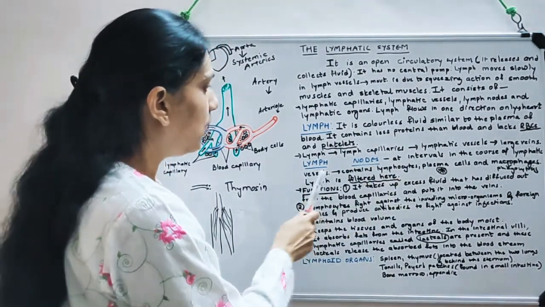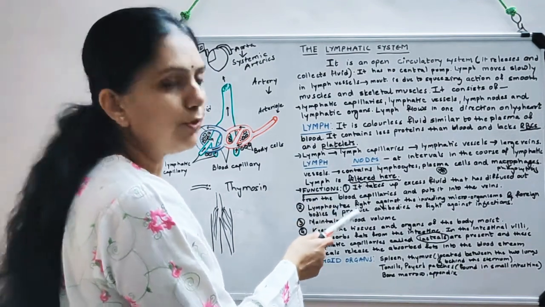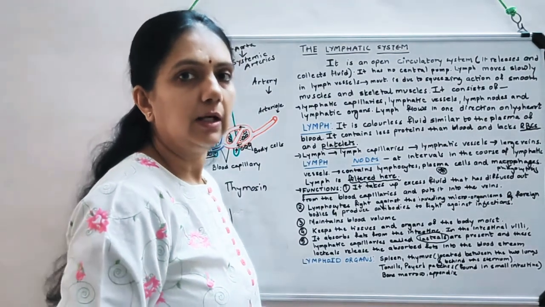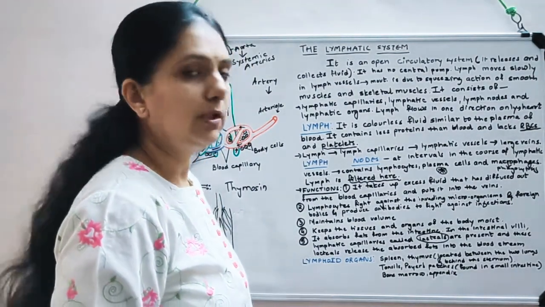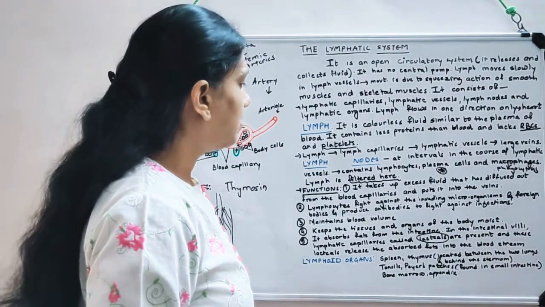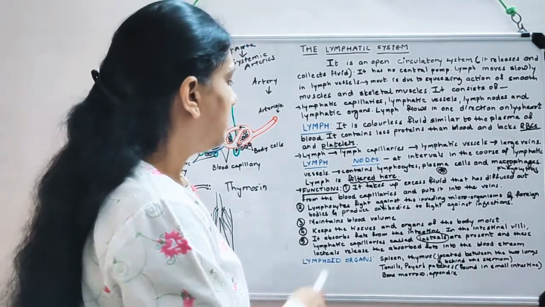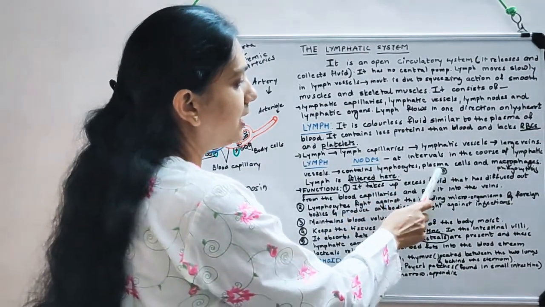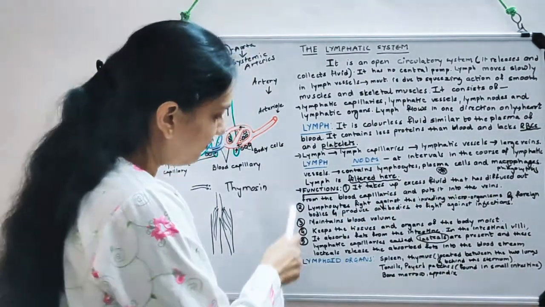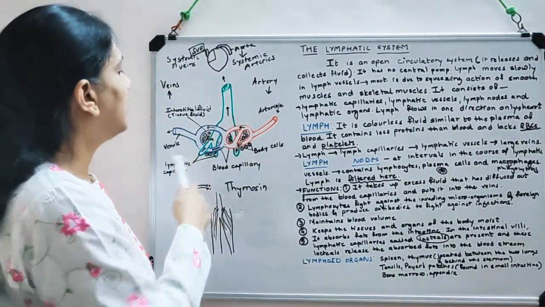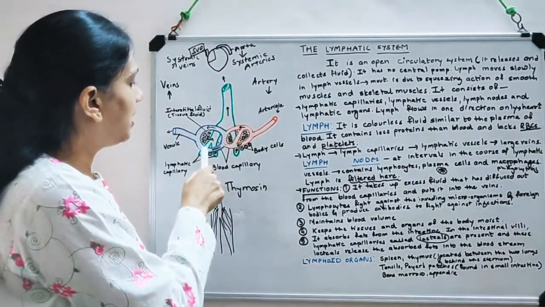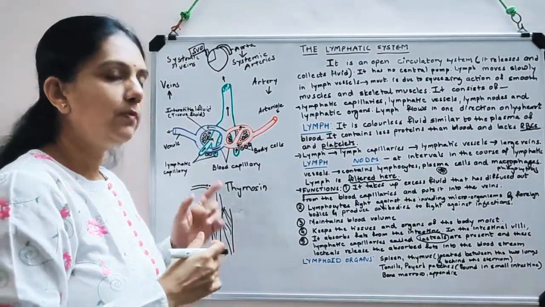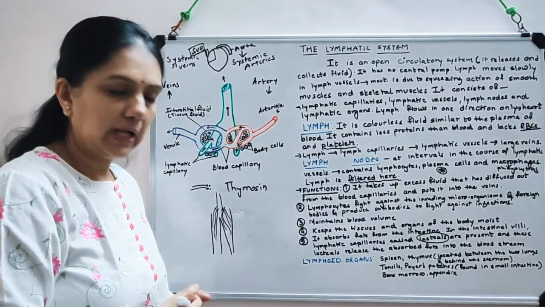Now this is the flow. Then the lymph nodes, I told you, are found in the armpits, groins, and neck. Other than that, they are found elsewhere too, but maximally these are the locations where lymph nodes are found. And the function is mainly that lymph is filtered over here, as it has lymphocytes, plasma cells, and macrophages, and these are the functions. And this is the diagram which you should learn. The green colored part is the lymphatic capillary, and this is the blood capillary. So this is the interaction between blood capillary and lymphatic capillary.